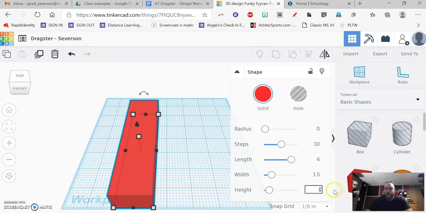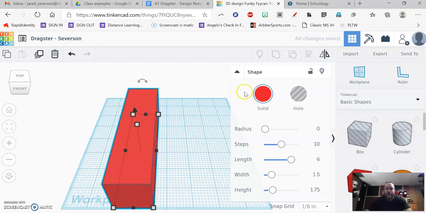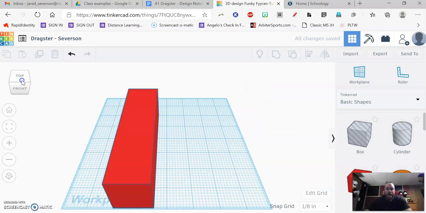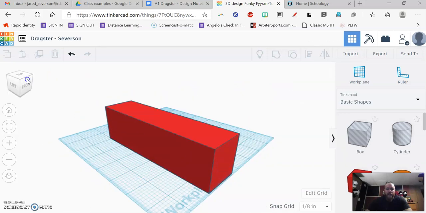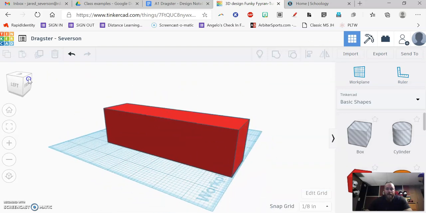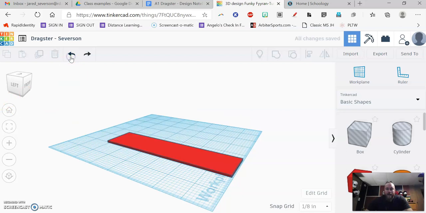So again, 3/4 as a decimal is 0.75. So I'm going to type in 1.75 and hit enter. And now here is my starting block. So I can spin this around and I can look at it. Okay, that is the easiest way to change the size of the box.